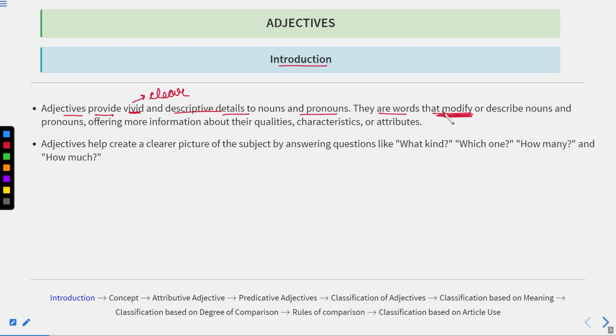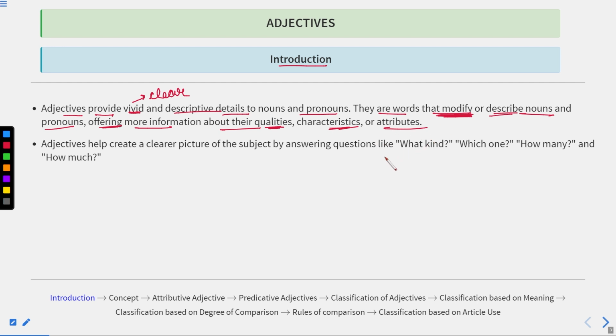Now this word is very important here. It modifies means anyhow qualifies or anyhow shows the detailing of that particular noun, or describes nouns and pronouns, offering more information about their qualities, characteristics, or attributes.